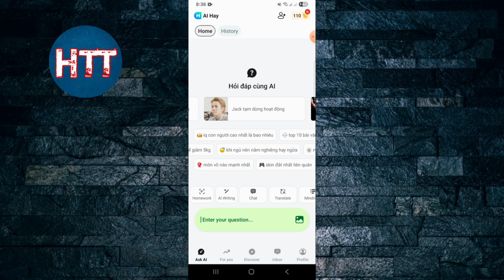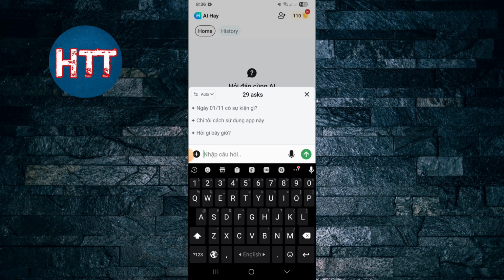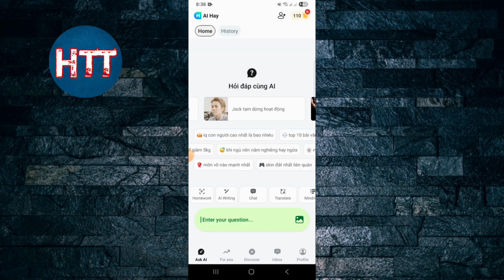So you can see here different options: homework, AI writing, chat, translations, mind map, summary, location as photos, universe predictor, and you can also ask here, and you can share your picture. So basically this is Vietnamese, but you have to choose, okay, maybe AI writing. I'm choosing this one.